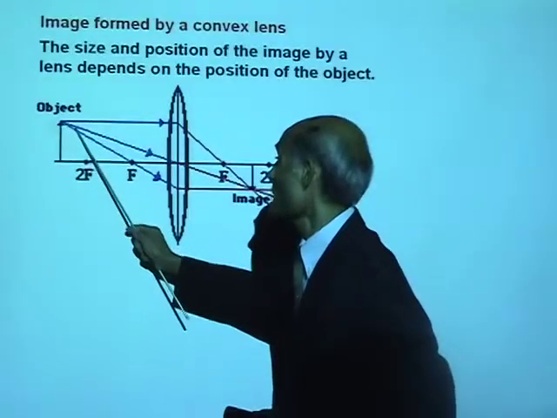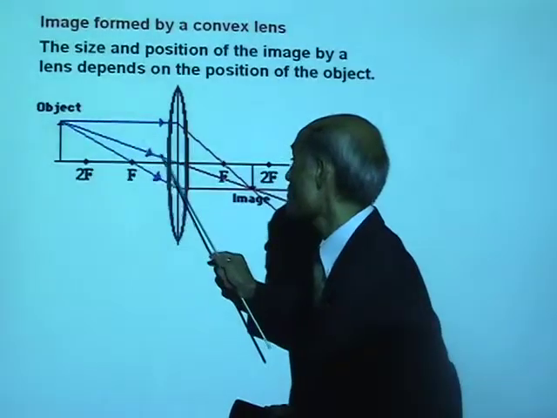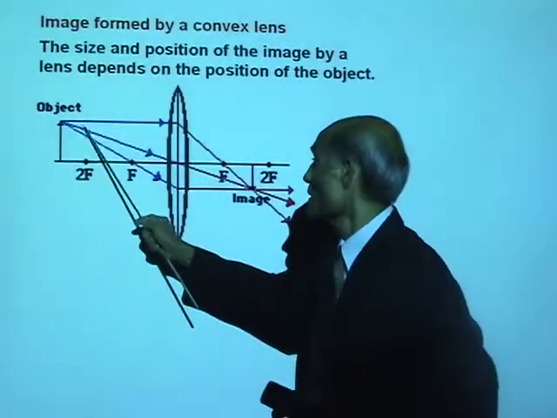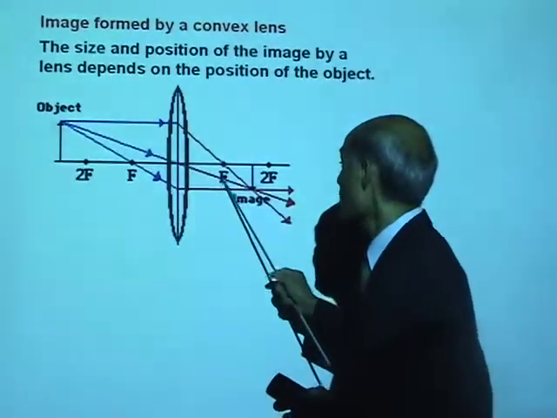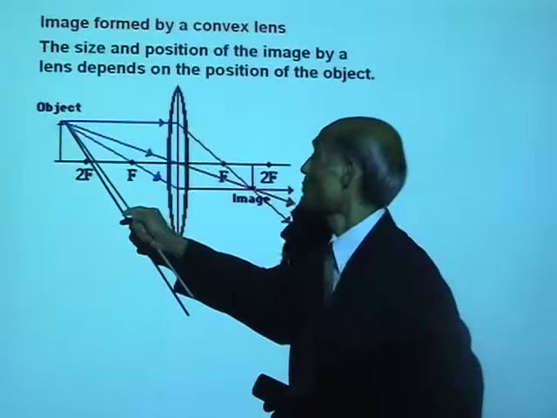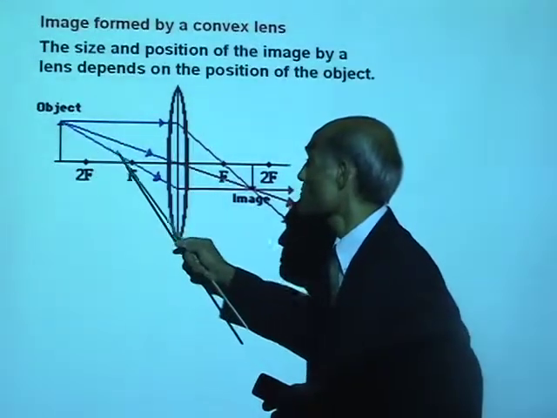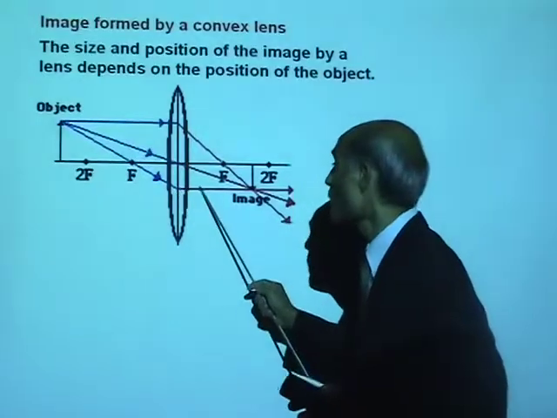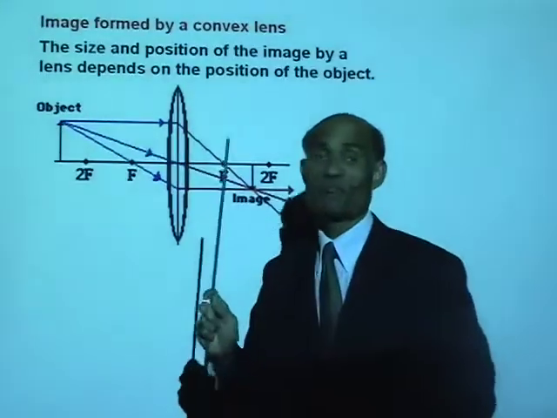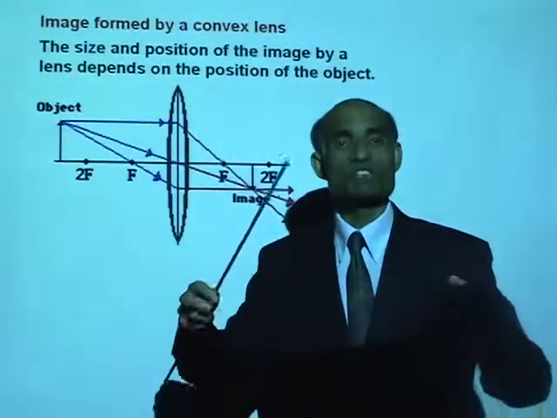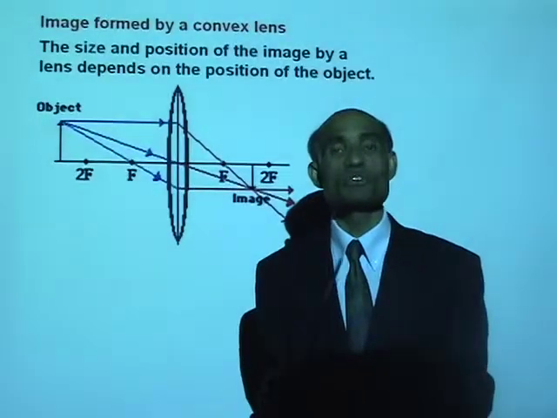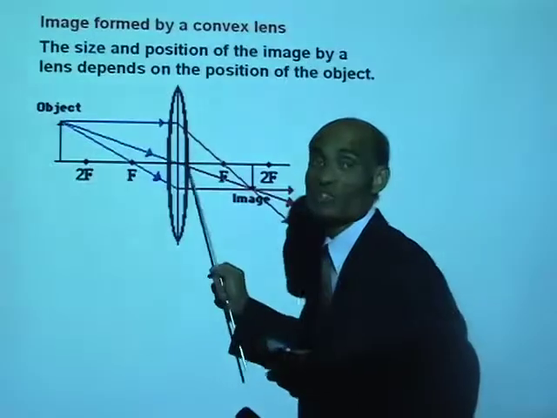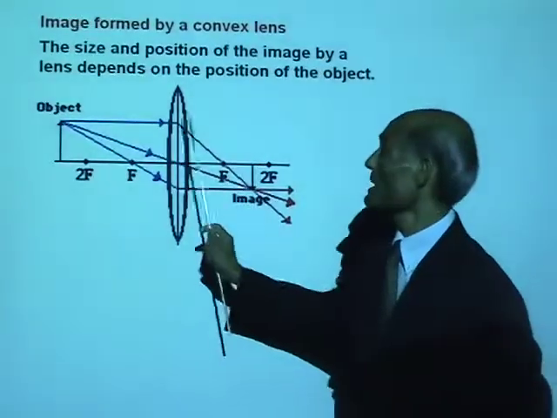A ray that passes through the center of the lens will not suffer any deviation. It will go without deviation. And a ray passing through the principal focus after passing through the lens will go parallel. Now, these are the three distinct rays we are going to use to construct images in a convex lens. What are those one more time?